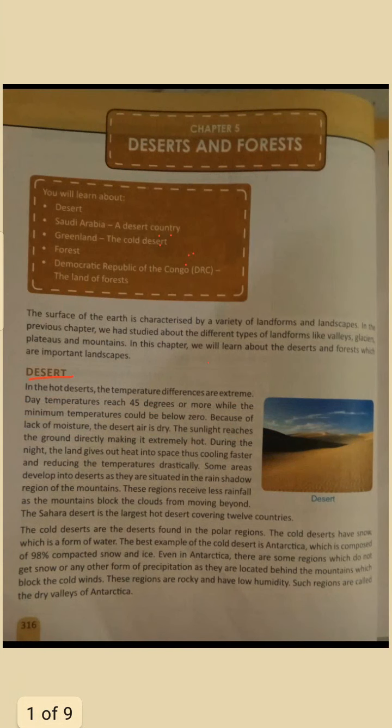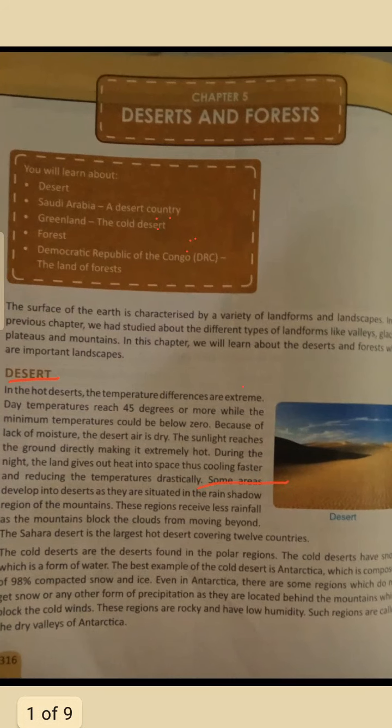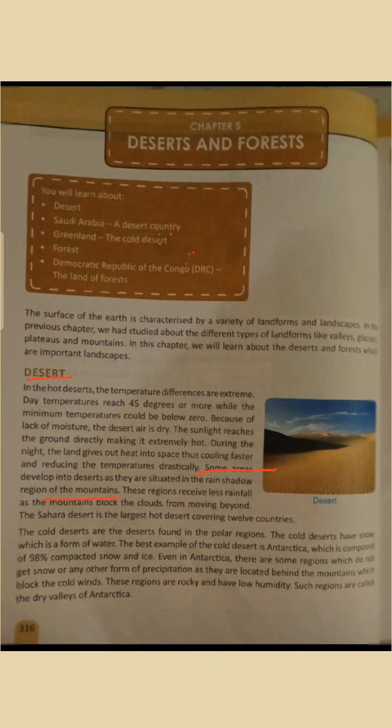So you remember this one. Some areas, some regions develop into desert as they are situated in the Rainshadow region. Alright, remember this. This region receives less rainfall. Rainshadow areas receive less rainfall. Why? As the mountain blocks the cloud from moving beyond.